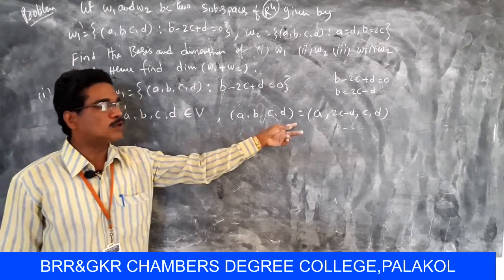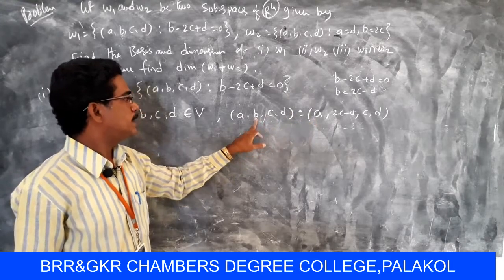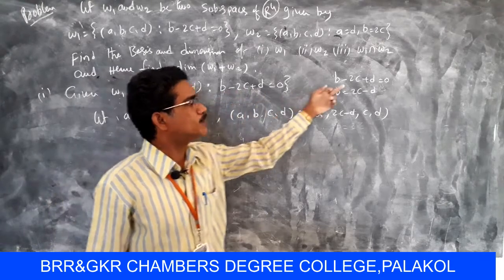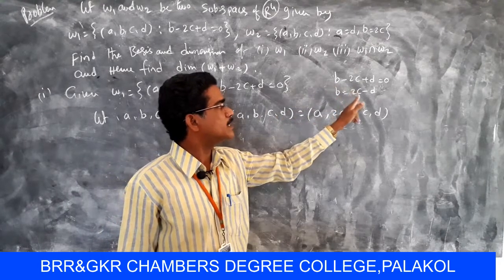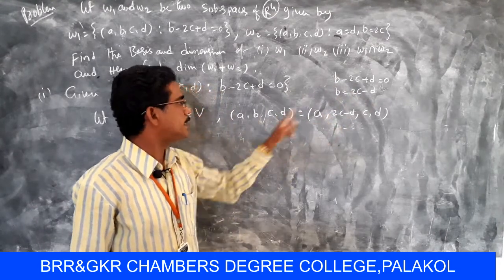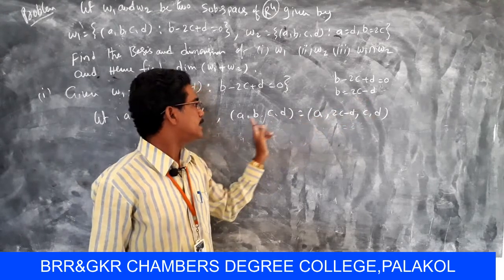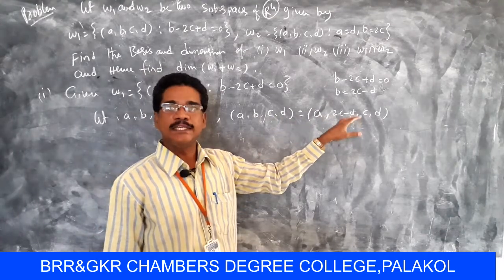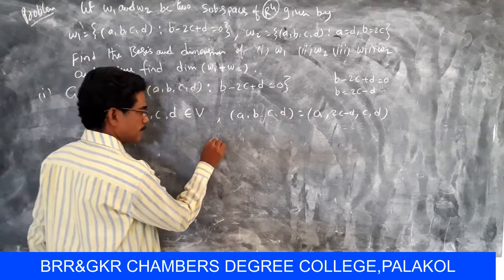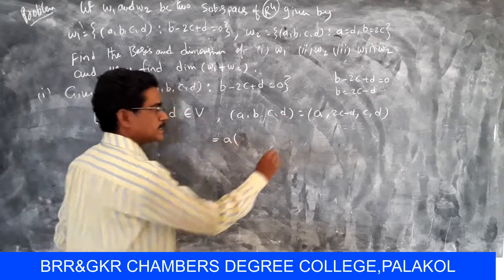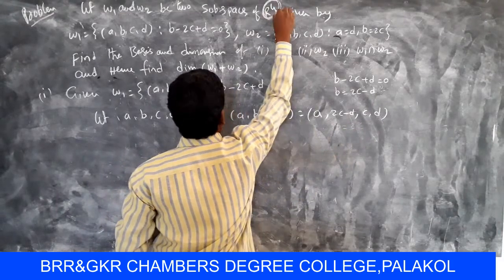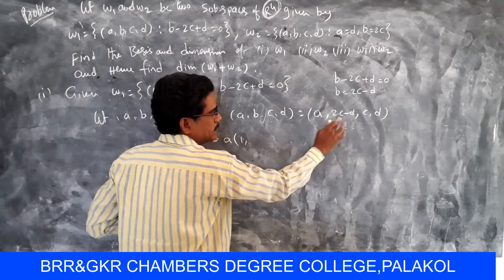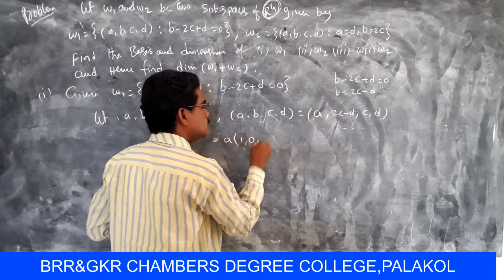Now (a, b, c, d) equal to (a, b, ...), where the given condition in W1 is b minus 2c plus d equal to 0. Now b is equal to 2c minus d. So convert, change into b in terms of c and d. Then (a, b, c, d) means (a, 2c minus d, c, d). So this can be changed into: here a into, there is 1, 2, 3, 4, that means R power 4. Here a means 1, in the second coordinate there is no a, so it is 0.